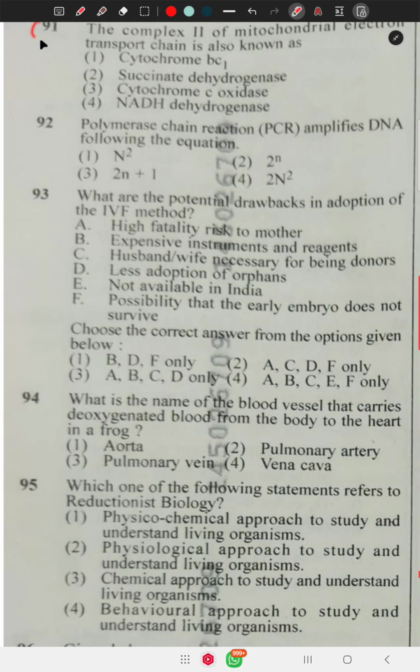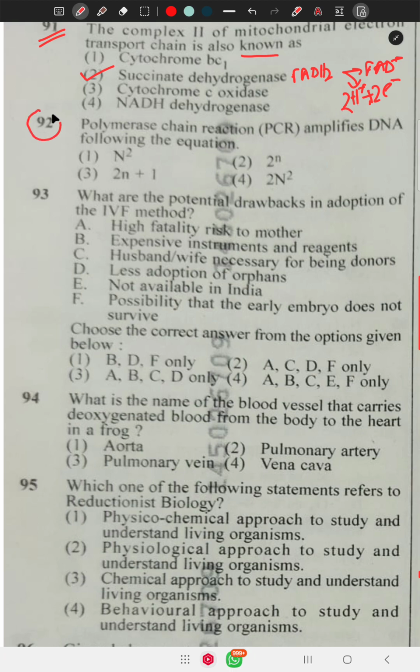Question 91 says the complex 2 of the mitochondrial electron transport chain is also known as succinate dehydrogenase or succinate Q reductase, that converts FADH2 to FAD plus and releases two protons and two electrons during the electron transport system.